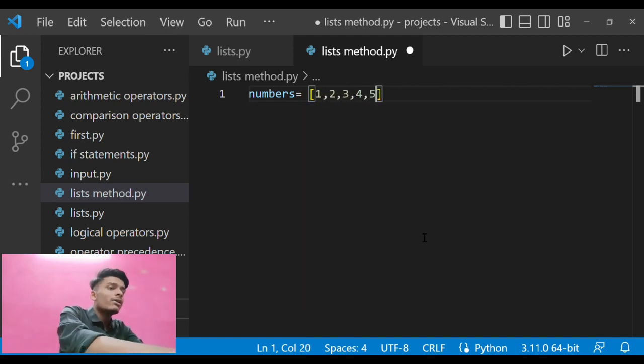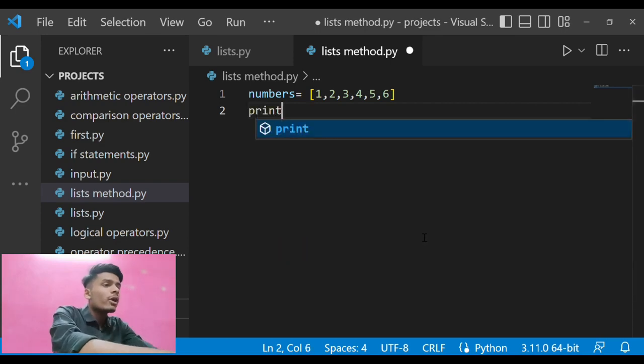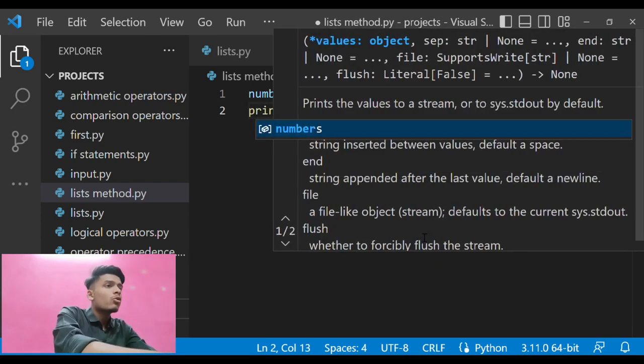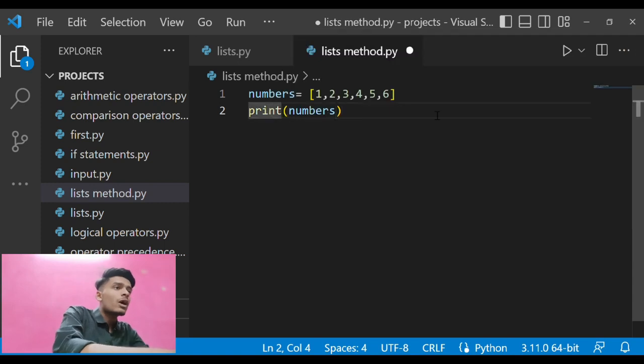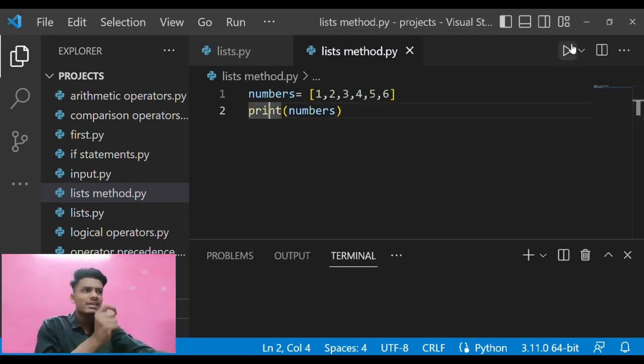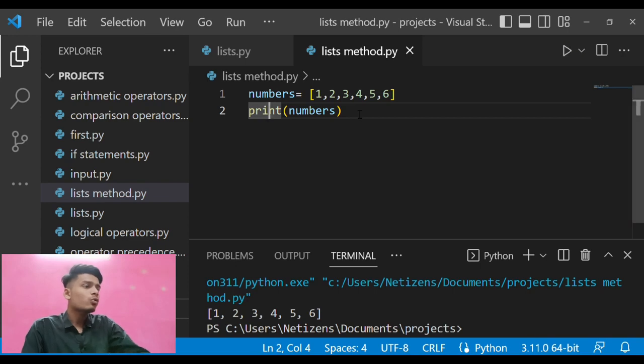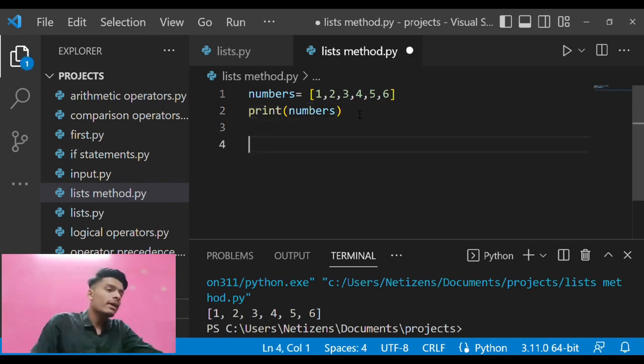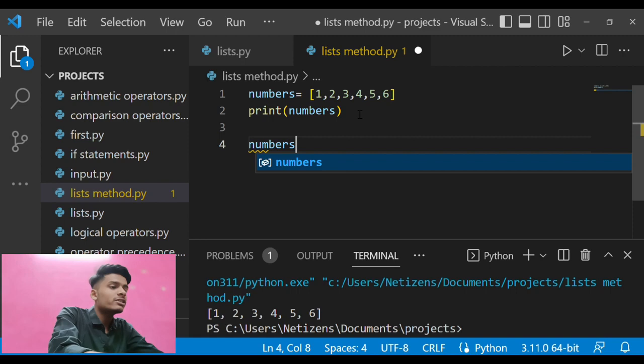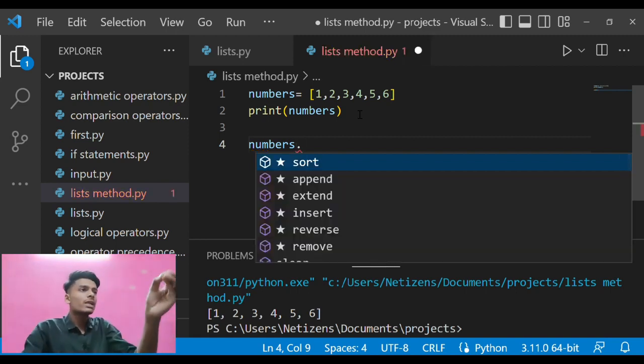So here you go, I just type in 6 values, and I will print the numbers list. After that I get a very standard and simple result, which is just the values present in the numbers variable. There are literally many things you can do with a Python list. If I enter the variable name and a dot after that, there's a drop-down menu, and in that you can do a bunch of things.